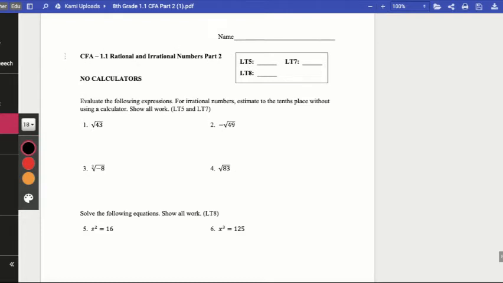I'm reviewing the last CFA, so note that your CFA should look different. The problems will be different. But for today, do the CFA, and then we are reviewing the number names.